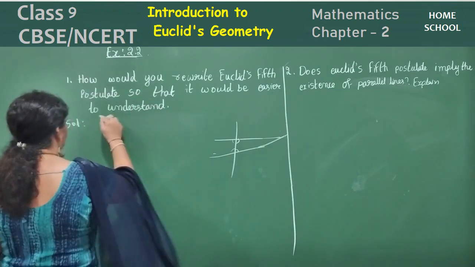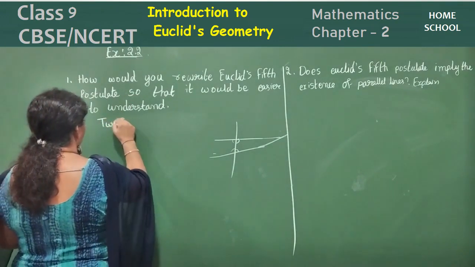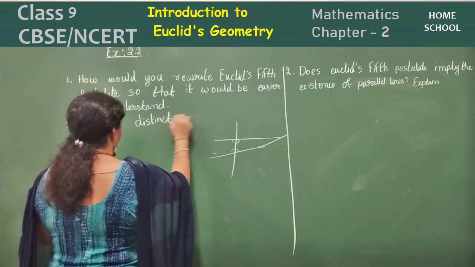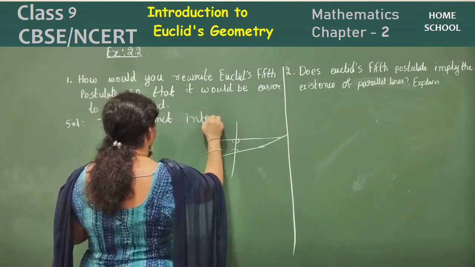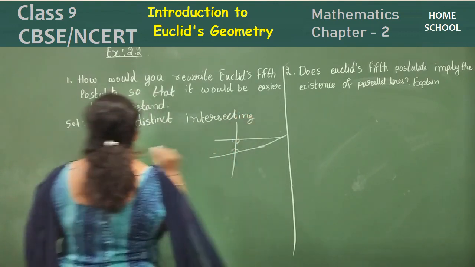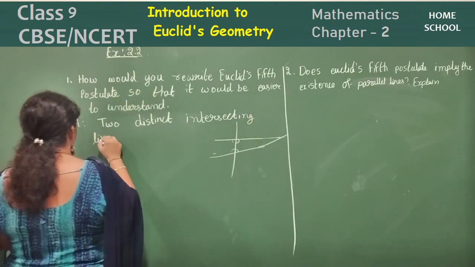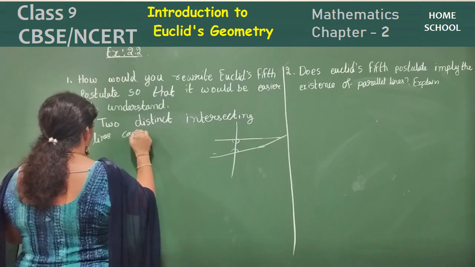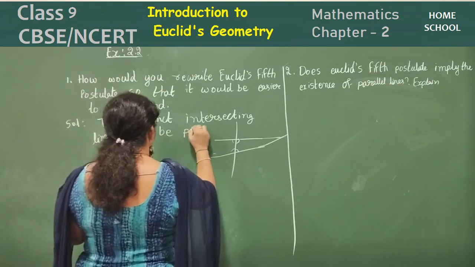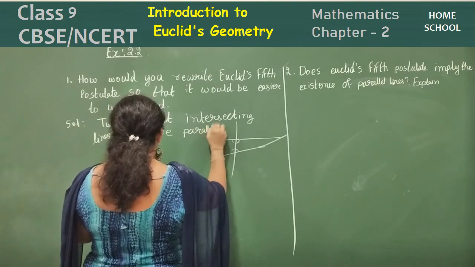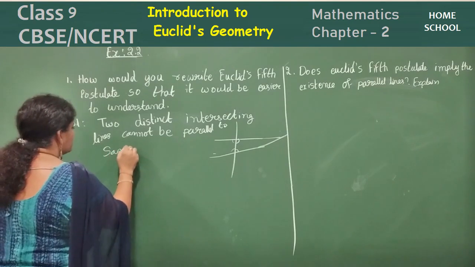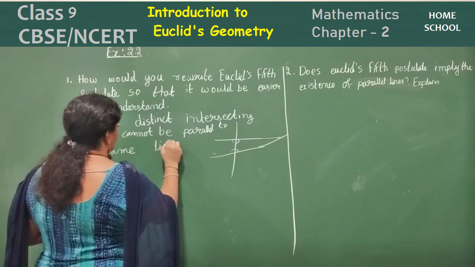Let's write here: two distinct intersecting lines cannot be parallel to the same line.